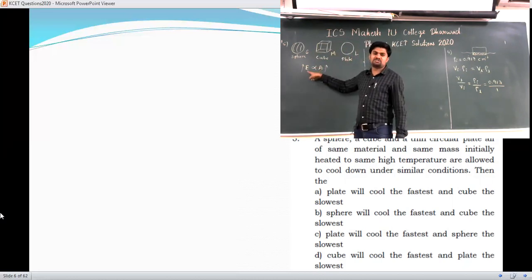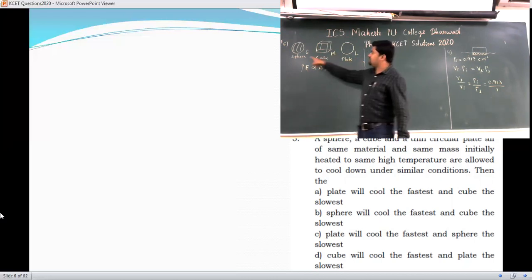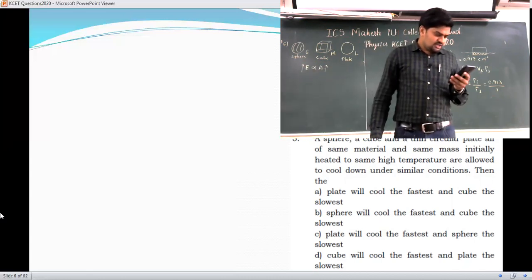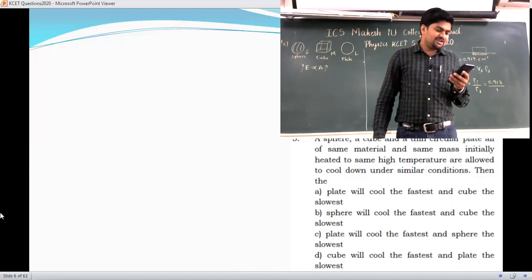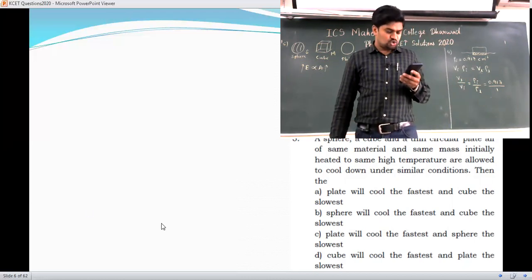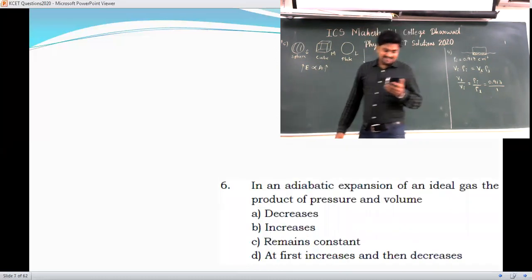So it will cool fast. Which will cool fast here? The plate will cool faster and the sphere will cool slower. So which option will you choose here? A, B, C, yes, option C you can choose here. The plate will cool the fastest and the sphere is slowest. Okay, yes, go to the next one.